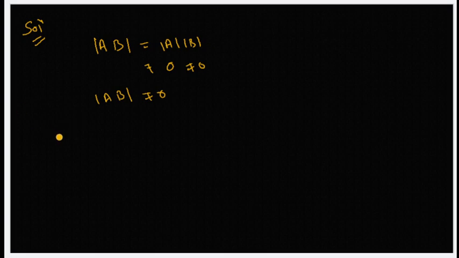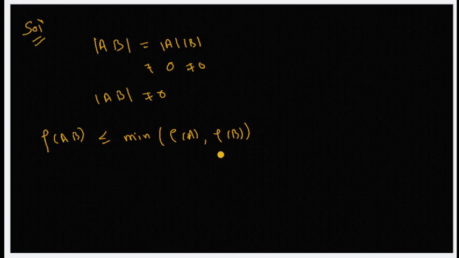We know that the rank of AB is less than or equal to the minimum of rank of A and rank of B. Now here A and B are real matrices of order 3, so we can write A, B belong to M3(R).